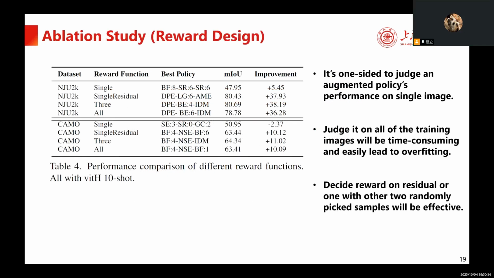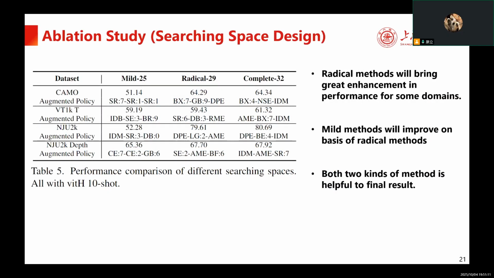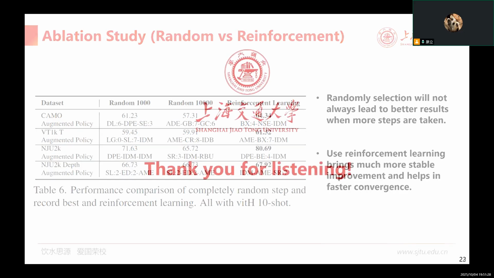Here are some ablation studies explaining why we designed our reward function in this way. Another ablation study divides our learning-based methods into mild and radical categories. The results show that both types contribute effectively to the overall performance. Finally, our last ablation study shows that using reinforcement learning leads to faster convergence and more stable performance than random selection.